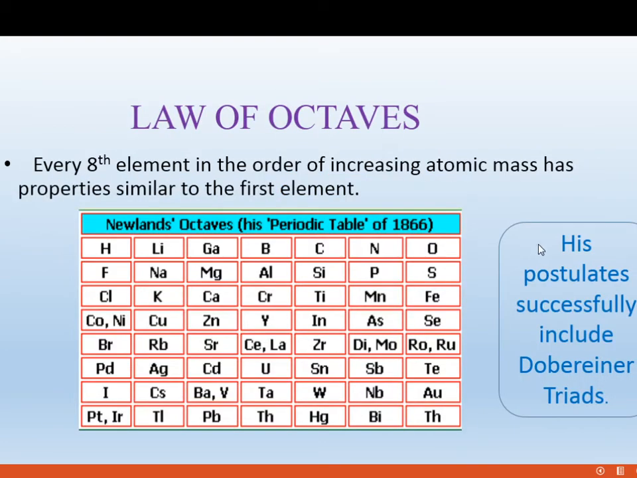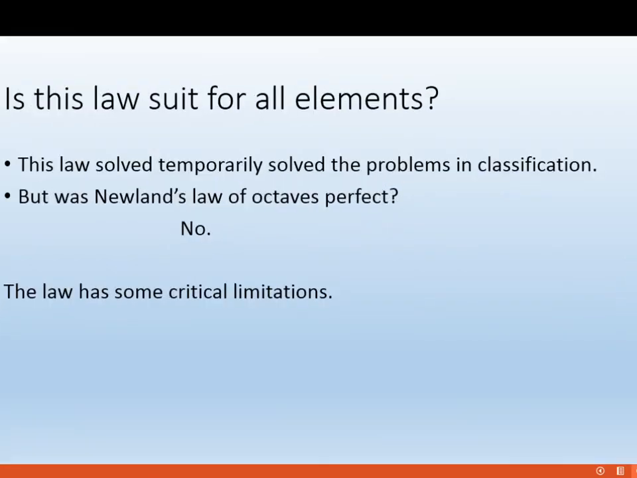Automatically his postulate successfully included Dobereiner's triads also. He said lithium, sodium and potassium are in the same group. So his law of octaves successfully included Dobereiner's triads, and those 9 elements were also arranged by the law of octaves. So does this law suit all the elements? No, it gave only a temporary solution for the classification of elements. It is not a perfect one.